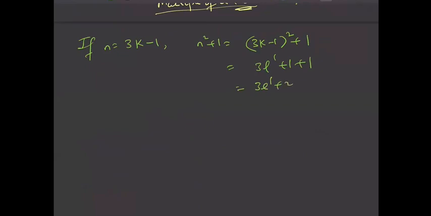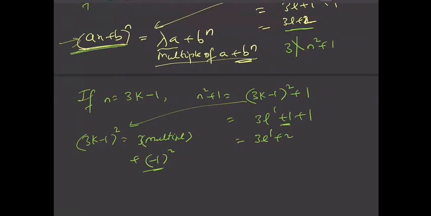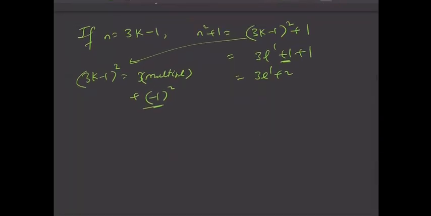Similarly, if n is of the form 3k minus 1, then n square plus 1 is (3k minus 1) whole square plus 1, which is again of the form 3l dash plus 1 plus 1. So this is 3l dash plus 2, right? Here we have used, again, that (3k minus 1) whole square is a multiple of 3 plus minus 1 whole square, so that is 1. That is the property I am using again and again, that (ax plus b) whole power n is lambda times (a plus b) power n. So this is again leaving a remainder 2. So 3 does not divide n square plus 1 in this case also.